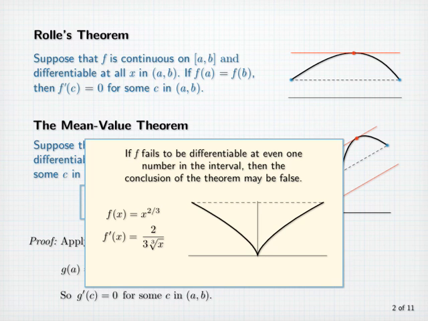In fact, here's the graph of the function on the interval from −1 to 1. Notice that the line between the two endpoints of the graph is horizontal, and there is no place on that interval where the derivative is 0.